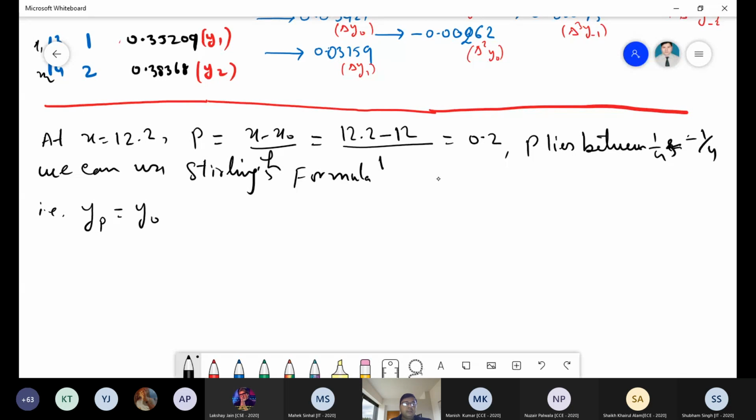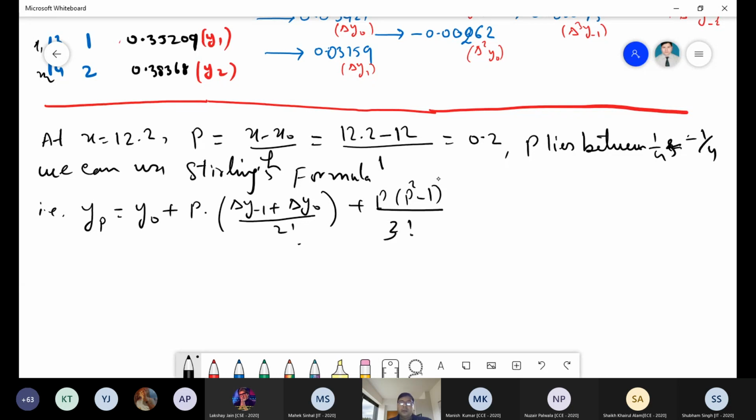This is equal to y naught plus p into del y -1 plus del y naught, divided by 2. Then plus p into p square -1 upon 3 factorial, del cube y. Where is del square? Something is wrong there. Sir, p square upon 2 factorial into del square y was also there. Yes, okay, I will write the formula again. So this is 2 and this is 2 only.